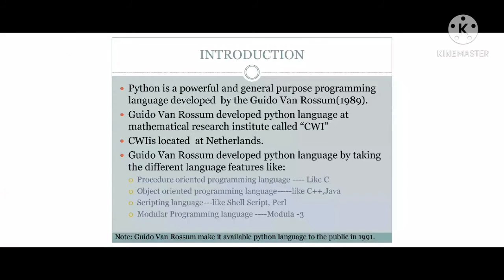So this is the basic introduction regarding programming in Python: how Python has been invented, what the features are, and where the features came from, whether they have been taken from previous languages or invented in the new language. That should be learned easily, because without knowing the background of Python, we can't write even a small program. First we need to know whether it has taken the features from existing languages or it has been invented as a new language.